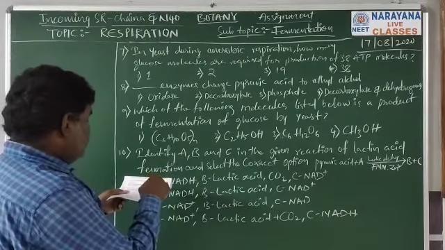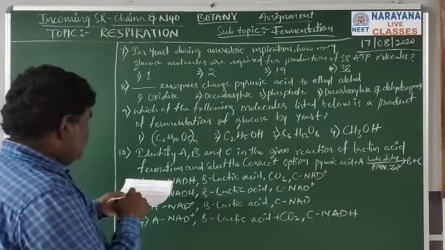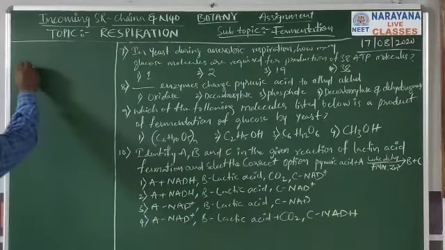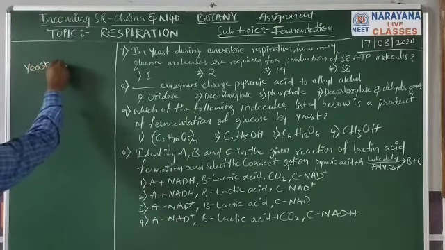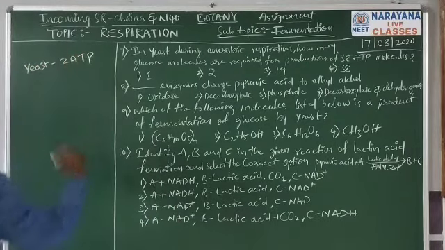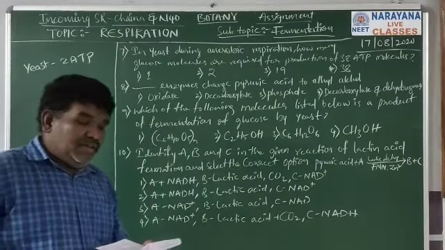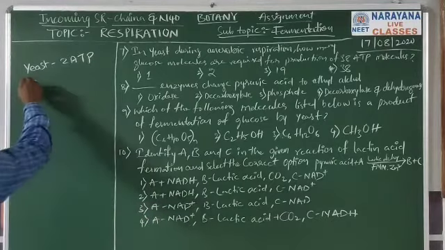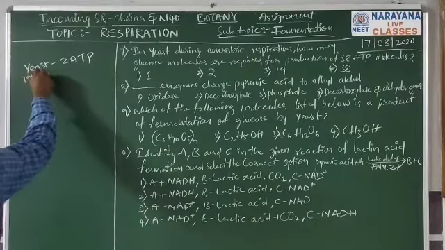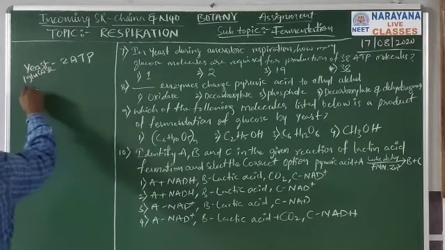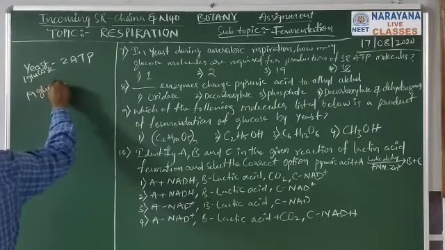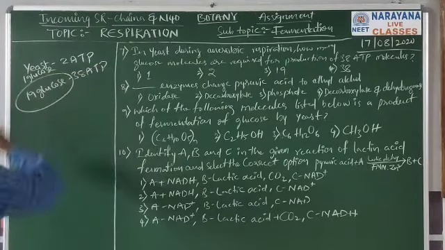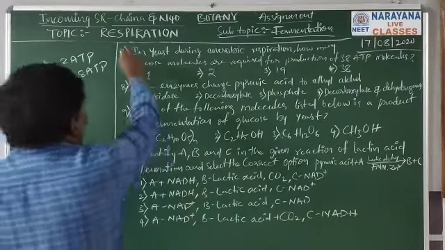As you know, in yeast alcohol fermentation you get 2 ATPs from one glucose. So 19 glucose are required to form 38 ATPs. That is the seventh question.